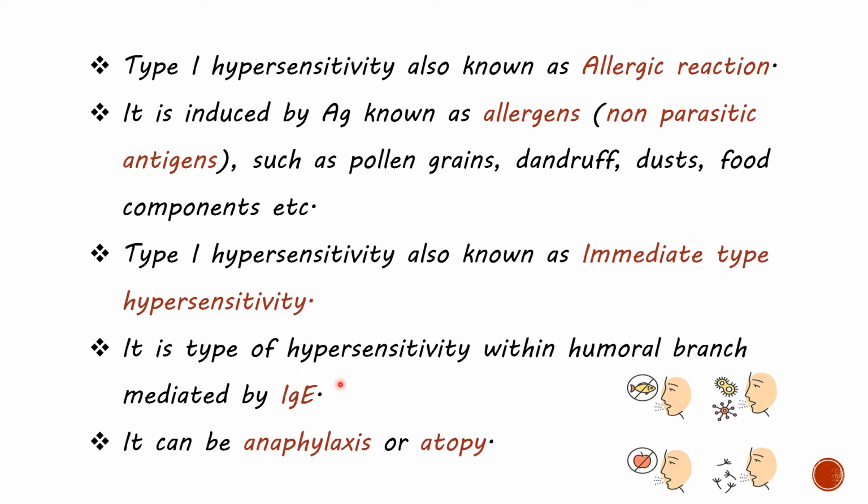And it can be anaphylaxis or atopy. This allergic response may be anaphylaxis or atopy. Anaphylaxis means a serious allergic response that may be life-threatening. Sometimes it will lead to death. That is called anaphylaxis. Atopy means that it is hereditary. The genetic tendency to develop allergic disease is called atopy.